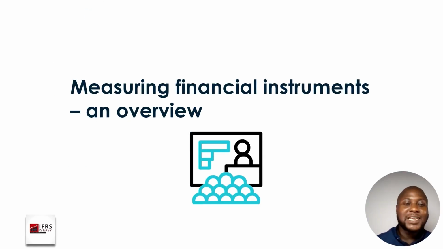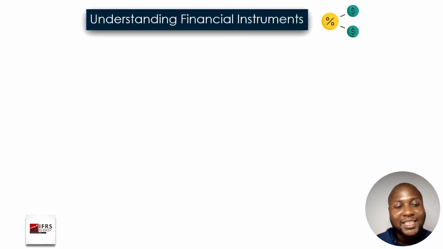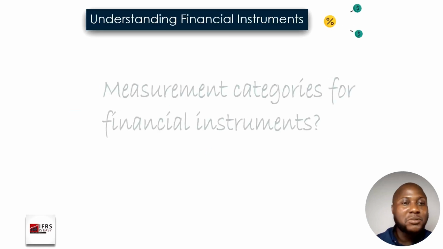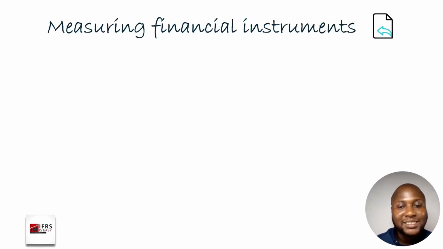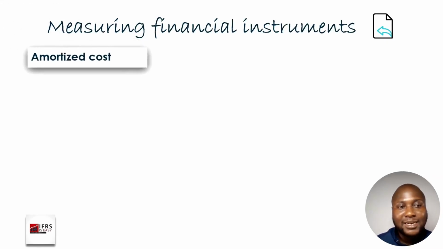So measuring financial instruments, there are key items that are considered when it comes to measuring financial instruments. So we have majorly three basic categories. If you remember the introduction to IFRS 9 that we did, we mentioned the fact that under IAS 39 we had four categories, and then under IFRS 9 we have three categories. And so the three categories under IFRS 9 is what we'll be talking through, and we'll also be looking at examples that relate to each of them.